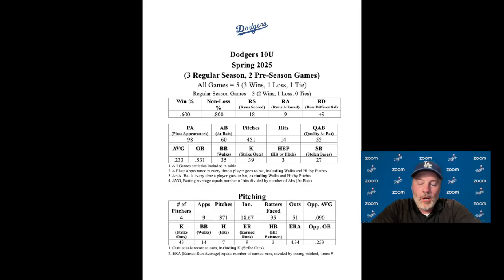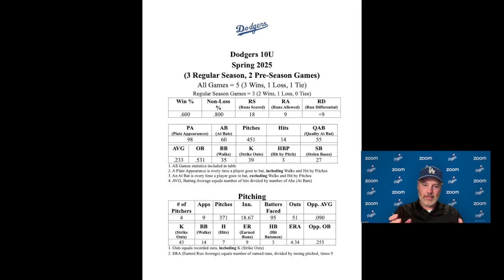ERA, or earned run average, is equal to the number of earned runs divided by innings pitched, times 9. So basically we have 9 runs, we divide that by 18.67, and then multiply by 9. That's how we come up with our ERA. You can see our ERA right now is 4.34. That means we would be expected to give up 4.3 runs a game.